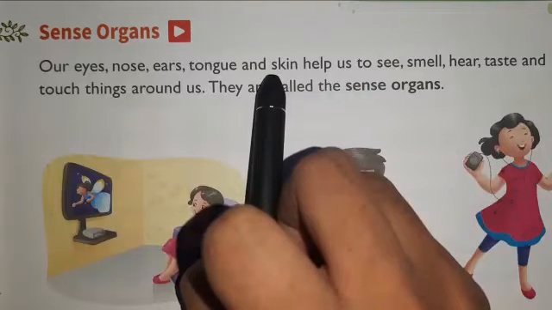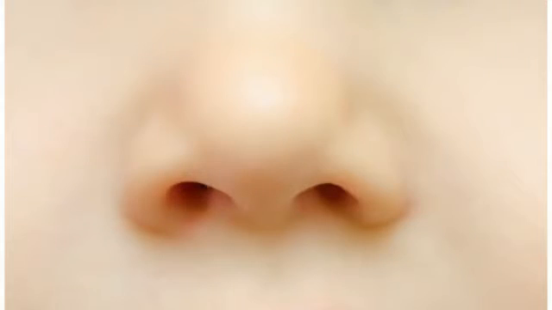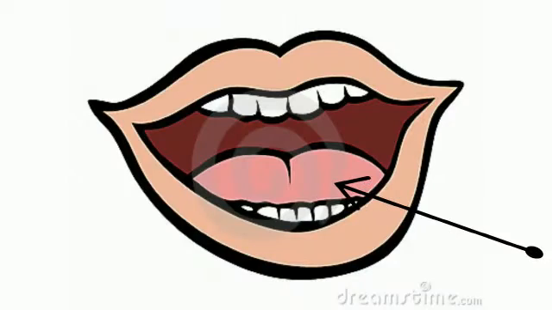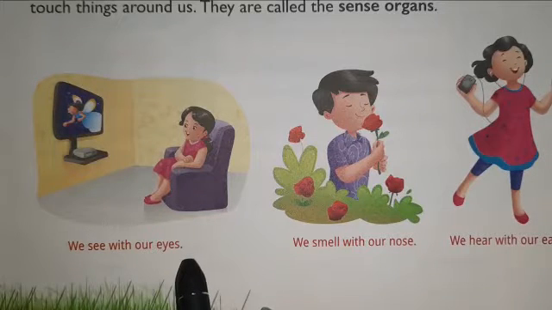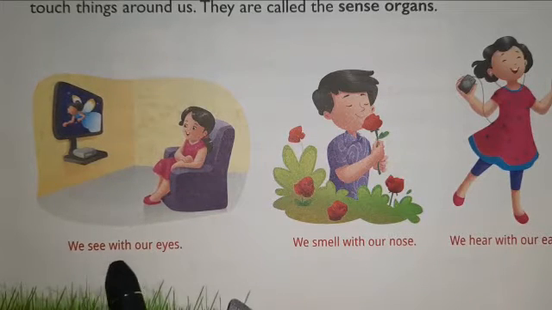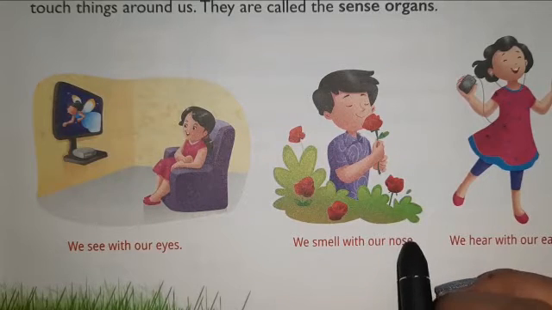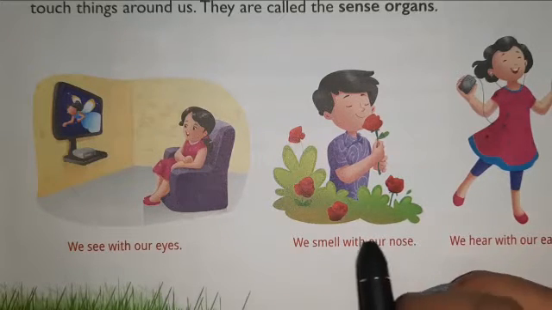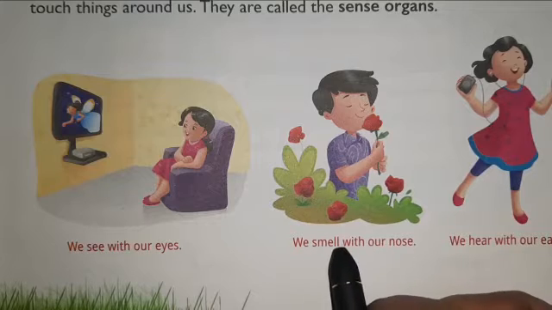Now repeat it with ma'am. Our sense organs are eyes, nose, ears, tongue and skin. We see with our eyes. How do we see? We see with our eyes. We smell with our nose. What do we do with our nose? We smell.